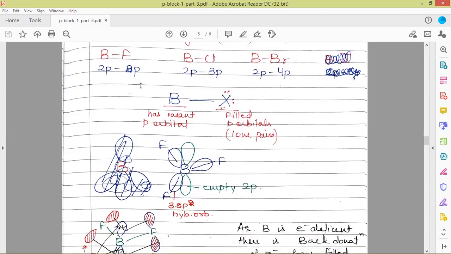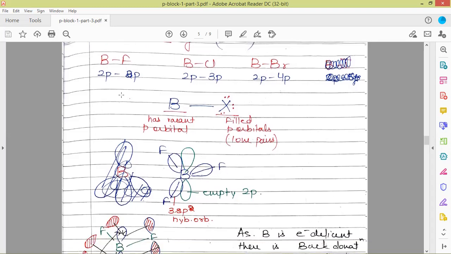That is why boron's electron deficiency is fulfilled, because there is maximum shifting of electron density from fluorine to boron in BF3. But in BCl3 or BBr3, due to the bigger size of the 3p and 4p orbitals in comparison to the 2p orbital of boron, what will happen?